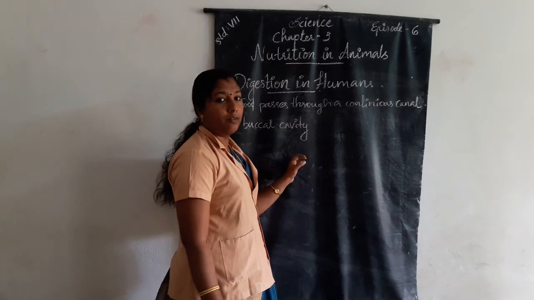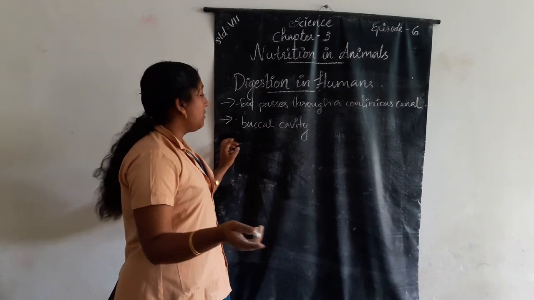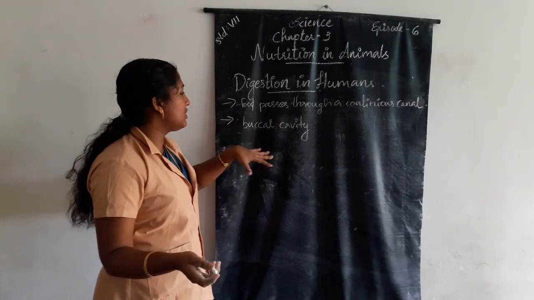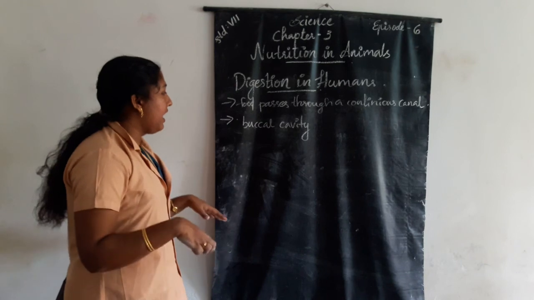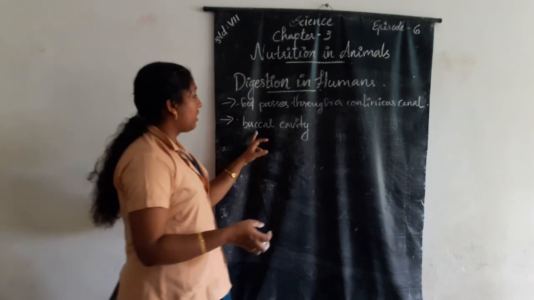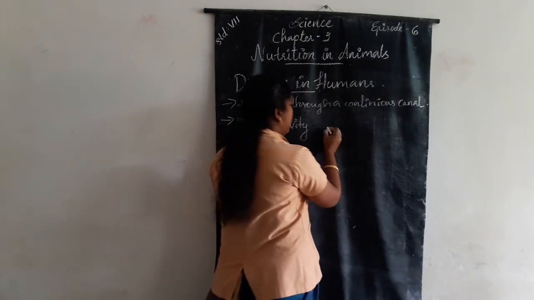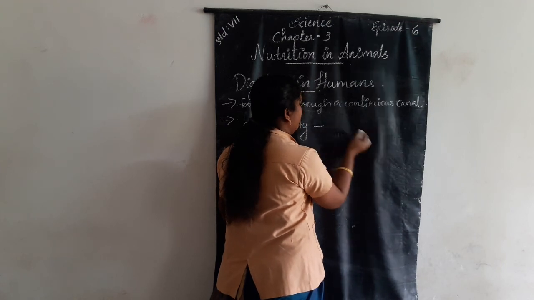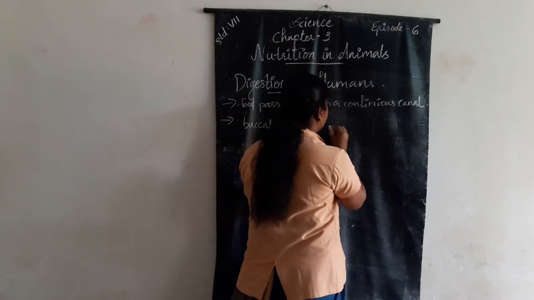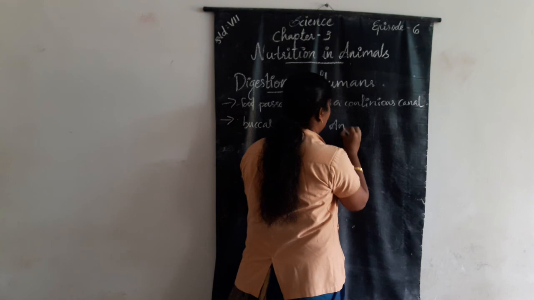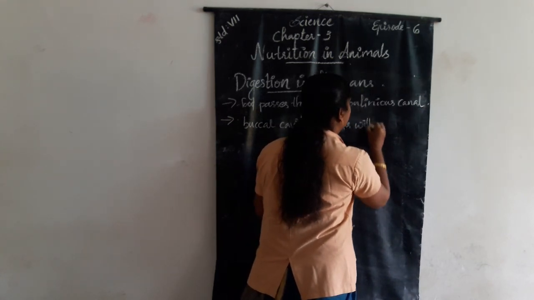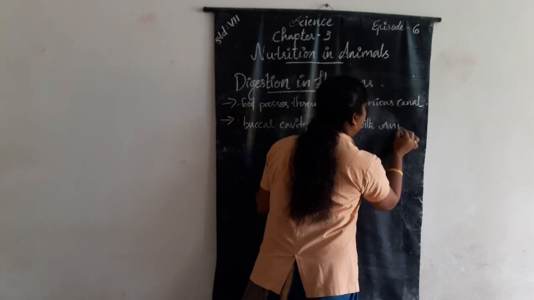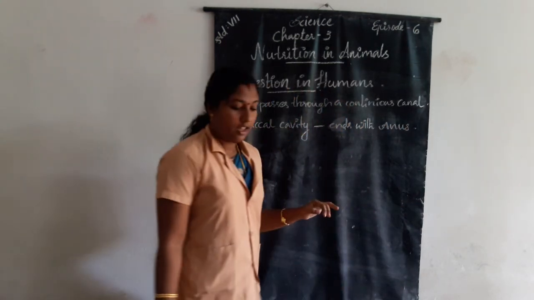The canal starts with the buccal cavity and ends with the anus.